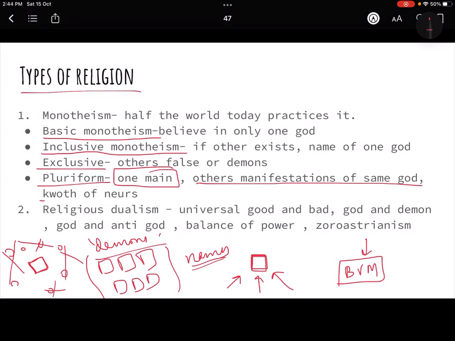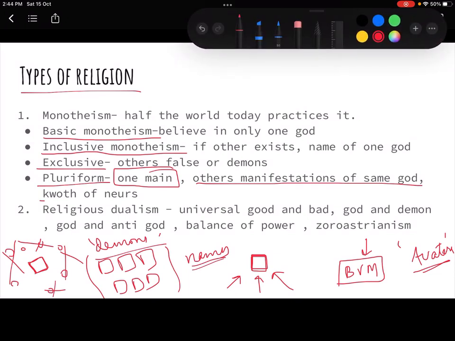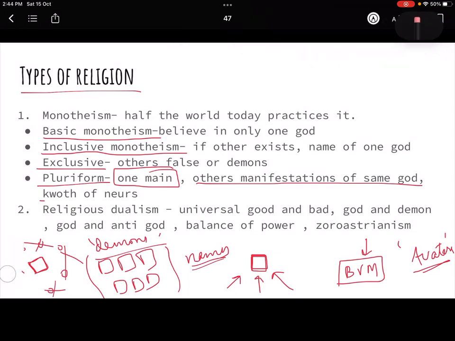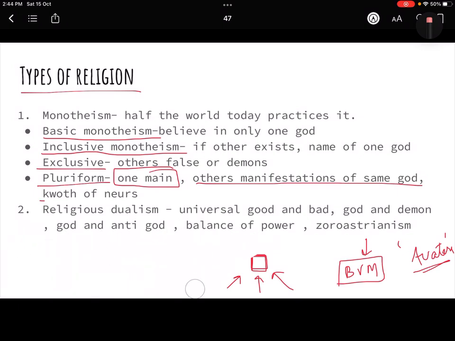It believes that there will be one main god and others are manifestations of the same god. Like we say, there are avatars. Even in Hindu gods, there has been this concept of avatars, like Ram ji was also an avatar, like that, right? So there is only one god, everybody else was a manifestation of that god only. So I hope you have understood monotheism, but of course, I'm just giving the example of Hinduism for you to understand it. Hinduism is not a monotheistic religion, it's a polytheistic religion, right?